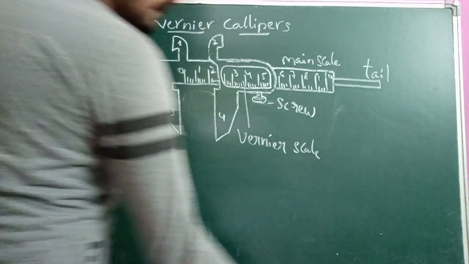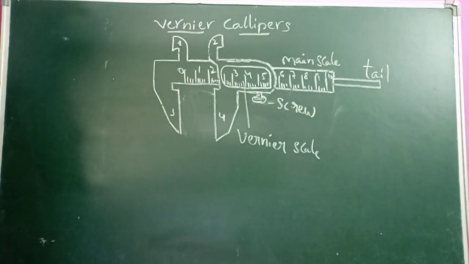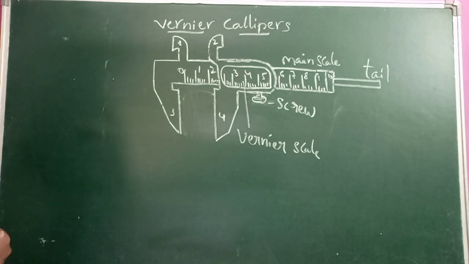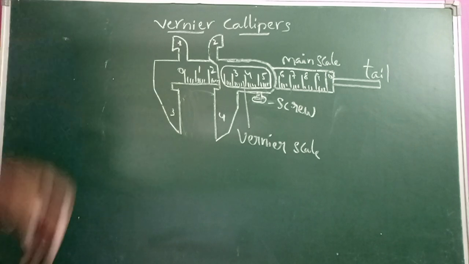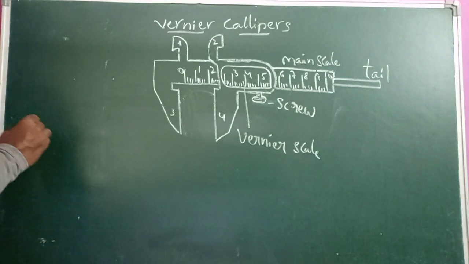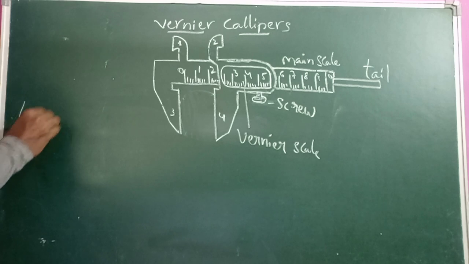Before measuring the length of any object, we must know the pitch value and least count value. After doing the calculations, the measurement of length of an object has a particular formula.